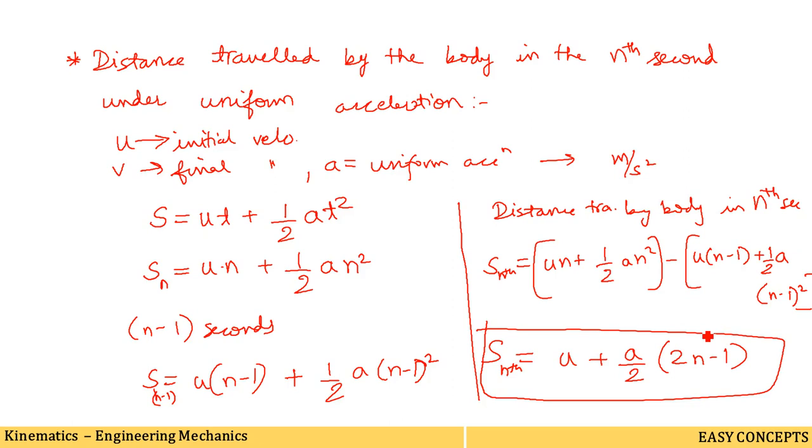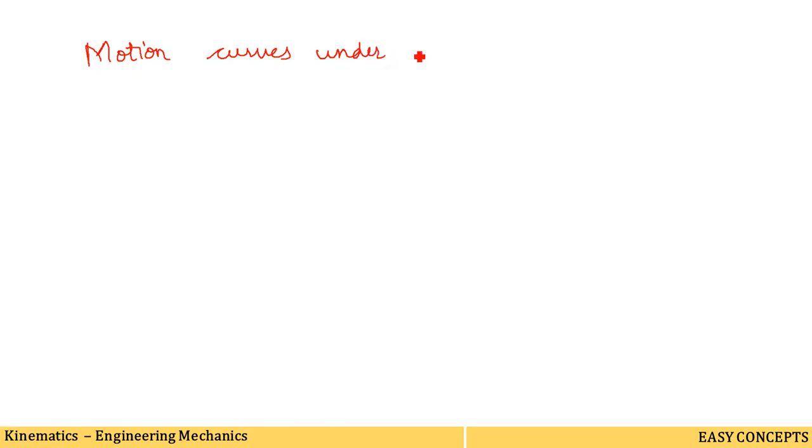Now the next article in our kinematics of particles chapter is motion curves under uniform acceleration.